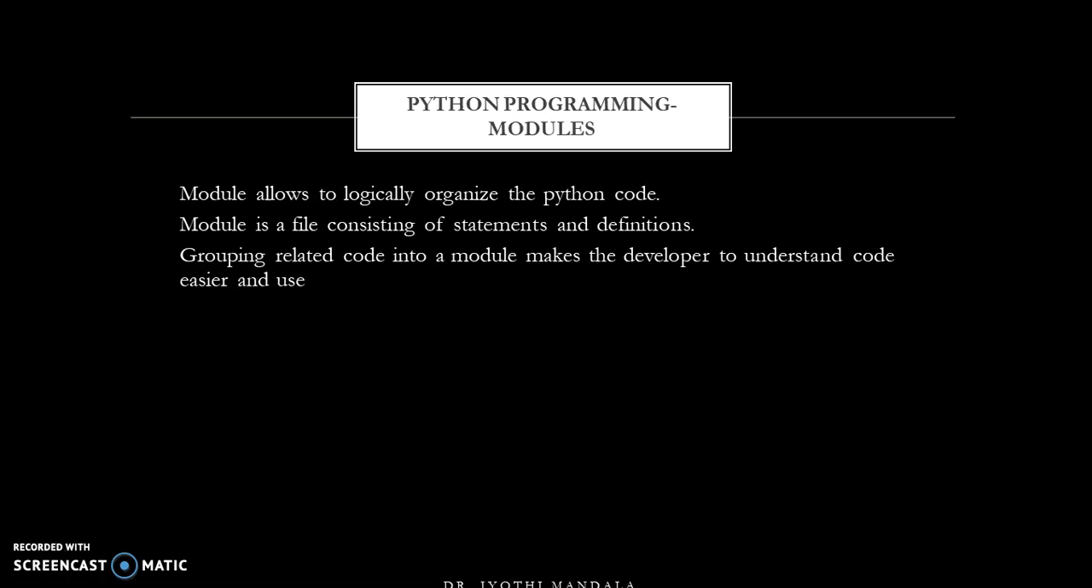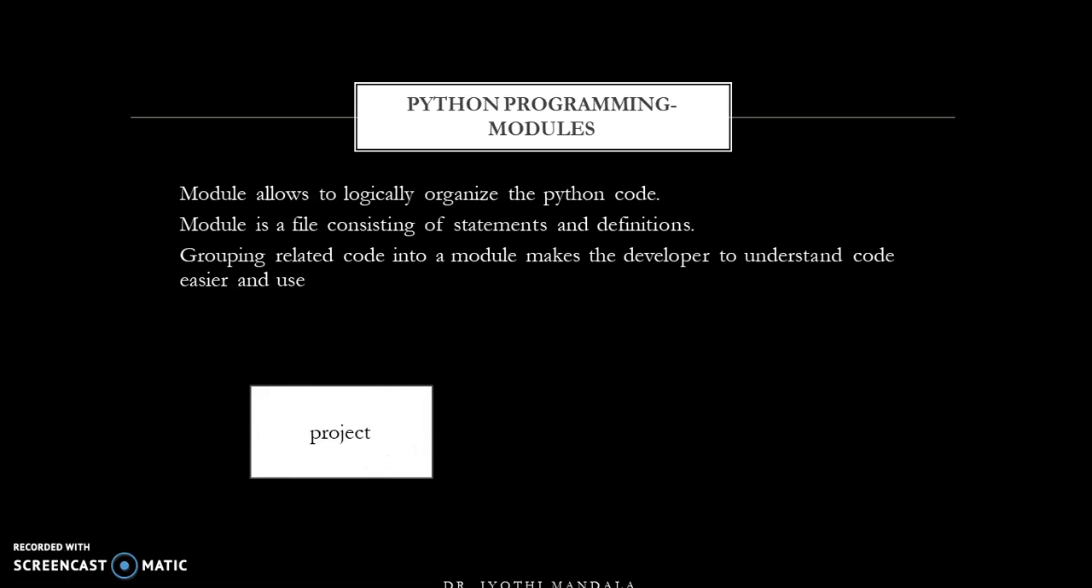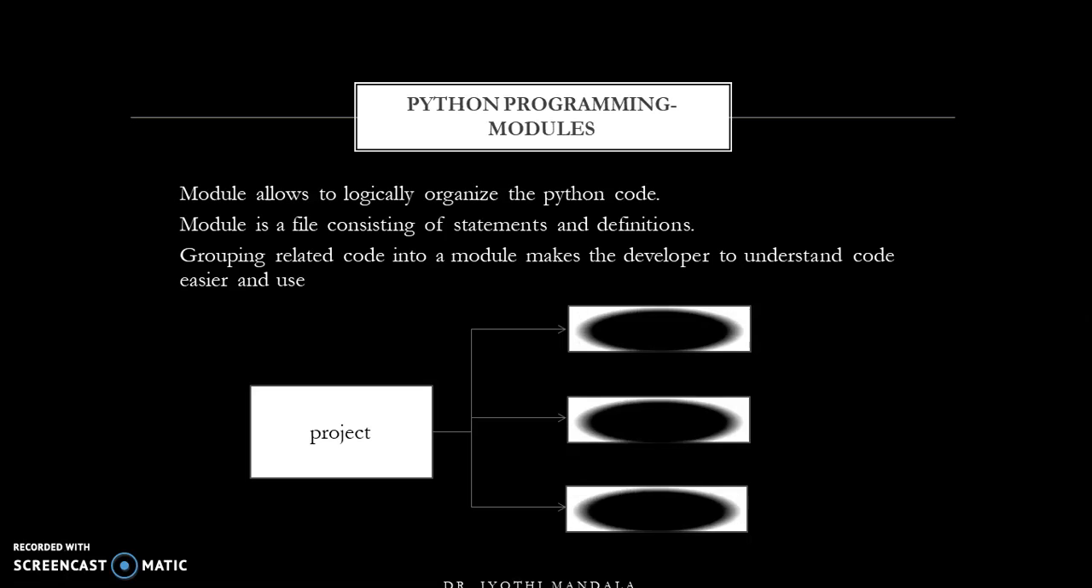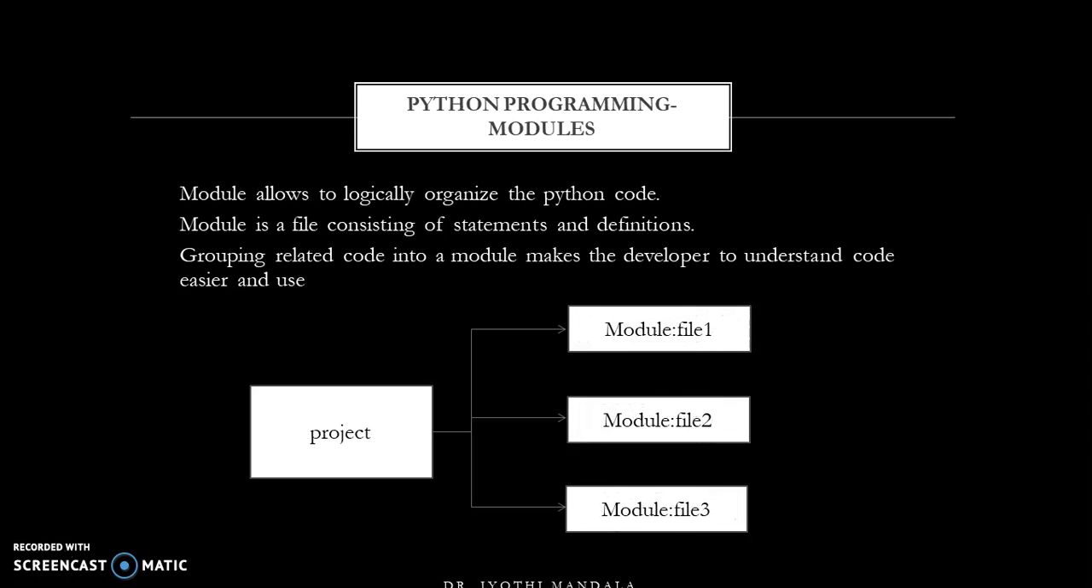So what actually a module is, let us consider a project is there, and this project can be divided into three modules, which are called module 1, 2 and 3. A module is nothing but a file. We are having three files. Let us consider file 1, which will be stored as file1.py. Next one is file2.py, file3.py. So if you are dividing your complete project into three modules, which are three different files, it will help the developer to understand the code easily, and the developer can also reuse the code which is already available instead of wasting his time to develop the same code once again.